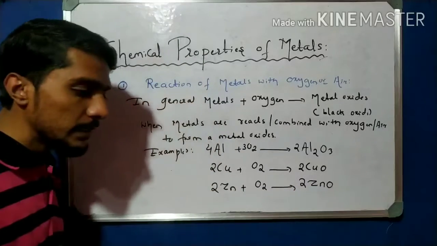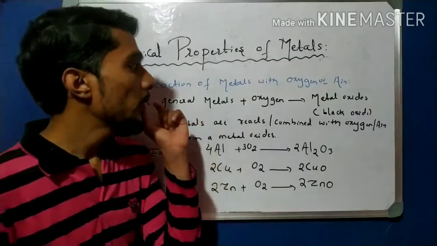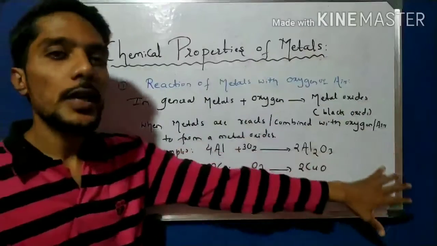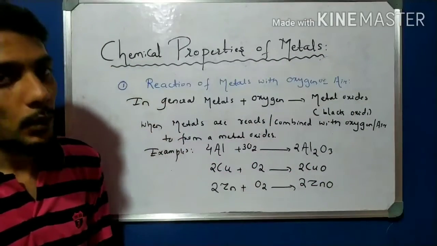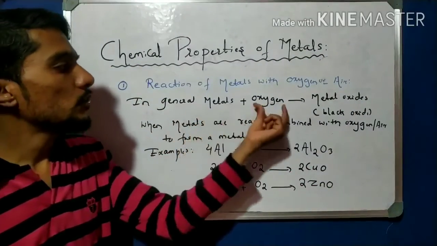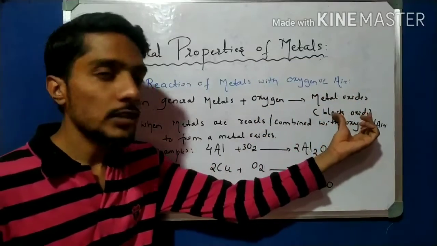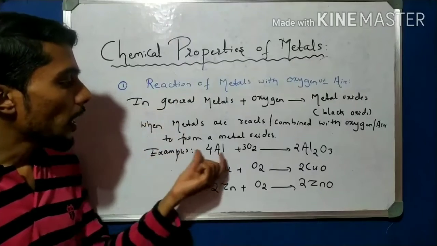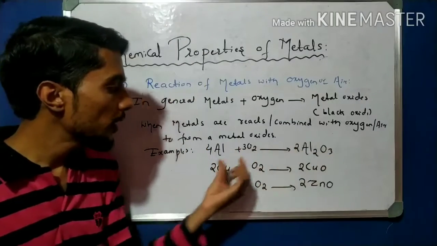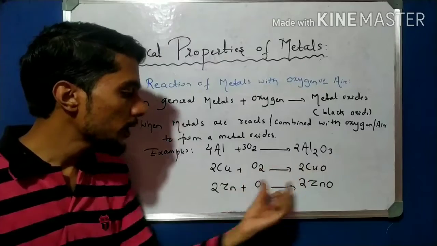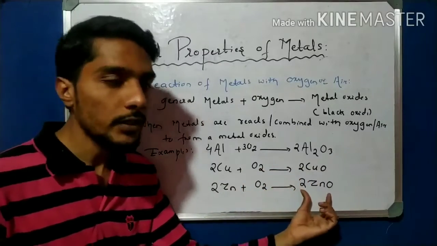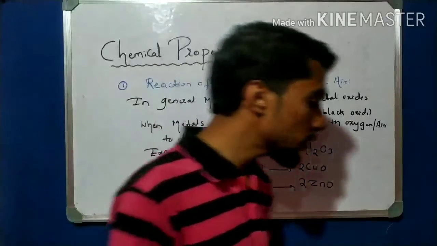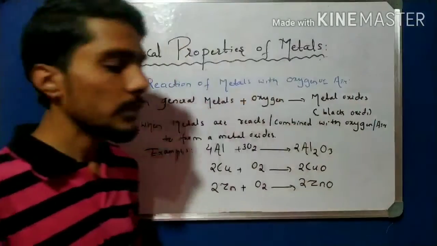So students, this is our answer about what happens when metals react with oxygen or air, give examples. This is what you have to write in the examination. First point: when a metal reacts with oxygen it forms metal oxide, and these oxides are black oxides. The examples are aluminium reacting with oxygen to form aluminium oxide, copper forming copper oxide, and zinc forming zinc oxide. So this is the first point about metals reacting with oxygen.